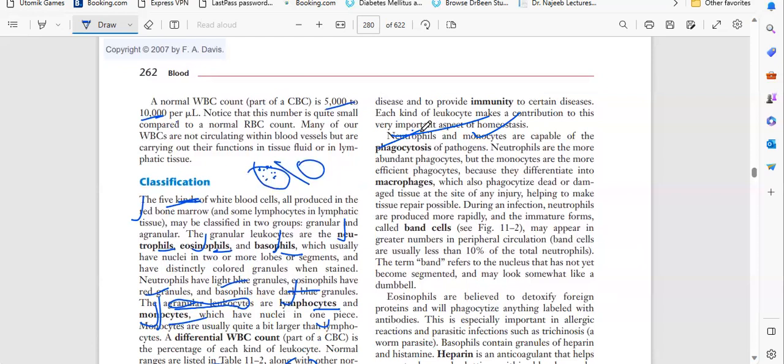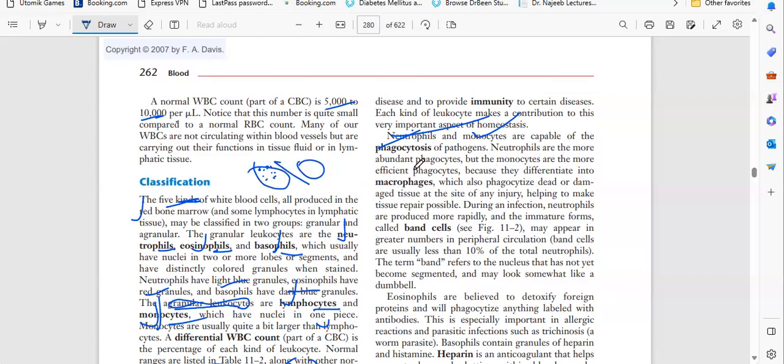Their function is phagocytosis. Phagocytosis means the pathogens that come from the outside environment, they have to eat, they have to capture.